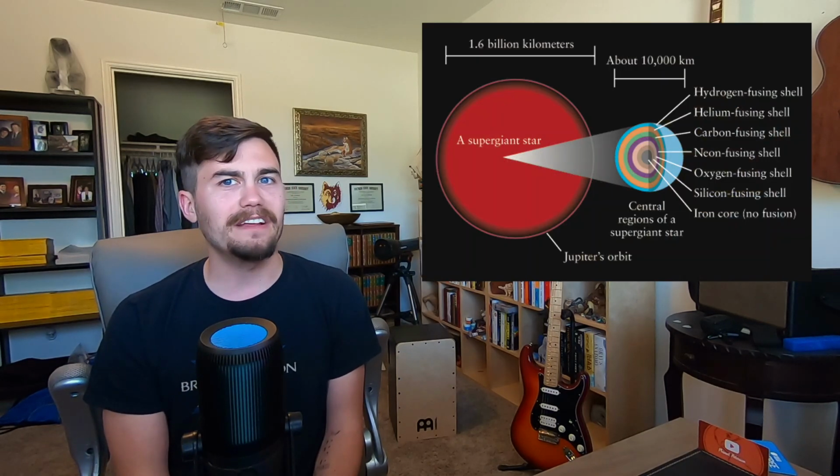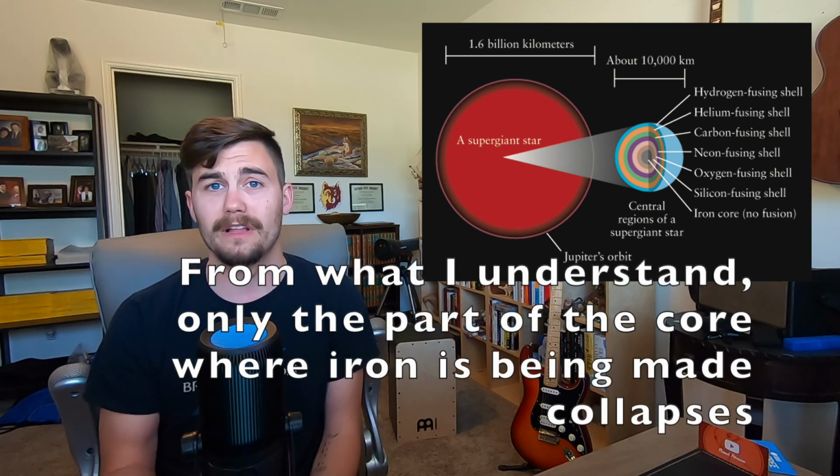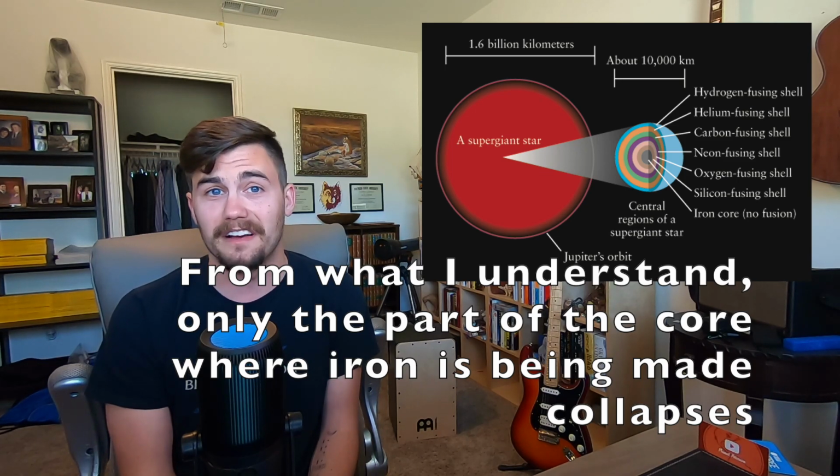At a critical point, the core of the star begins to collapse, and I mean totally collapse, more like an implosion. The gravity of the core is so strong that the core of the star goes from several hundred kilometers across to less than 30 kilometers across in a few thousandths of a second.